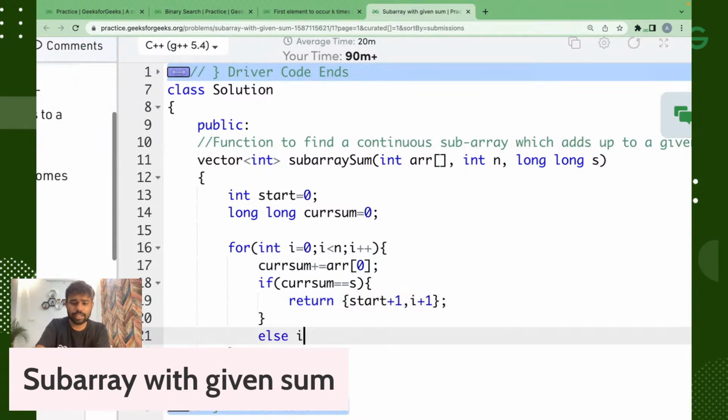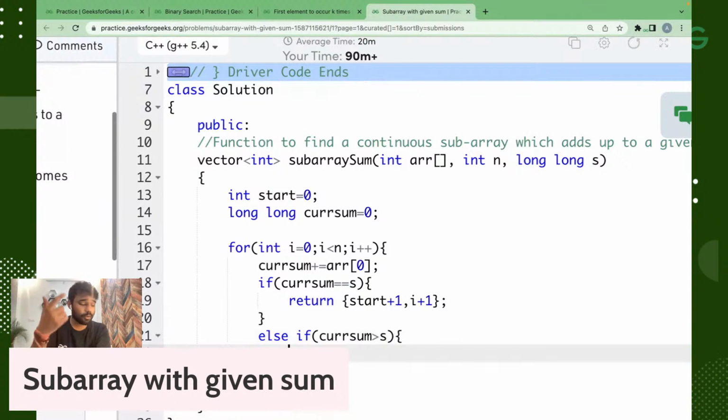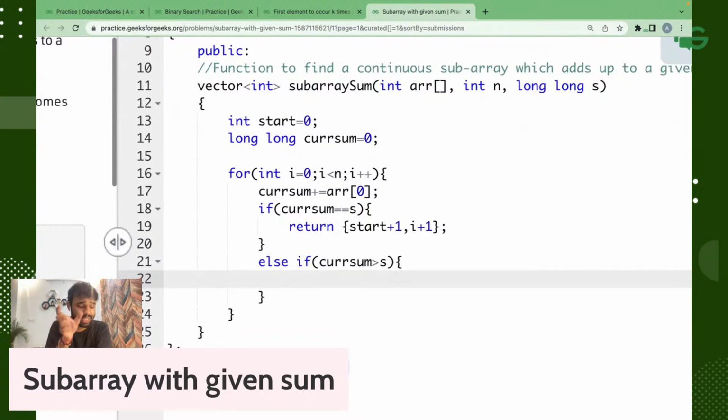Else, if our current sum is greater than s, it means we have to decrease it. Tell me guys, if the current sum is greater than the required sum, then what do we have to do?